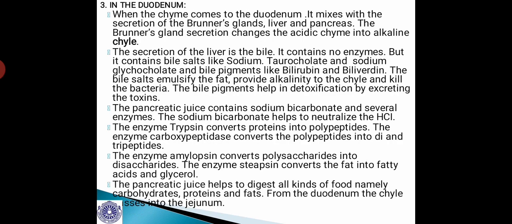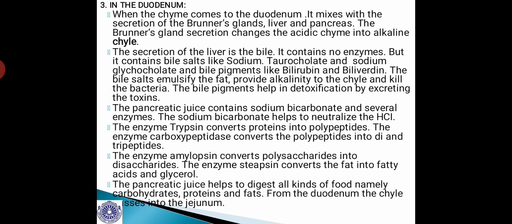Coming to pancreatic juice, the pancreatic juice contains sodium bicarbonate and several enzymes in it. The sodium bicarbonate helps to neutralize the HCl, and the enzyme trypsin converts proteins into polypeptides. The enzyme carboxypeptidase converts the polypeptides into di and tripeptides. The enzyme amylopsin converts polysaccharides into disaccharides. The enzyme steapsin converts the fat into fatty acids and glycerol.